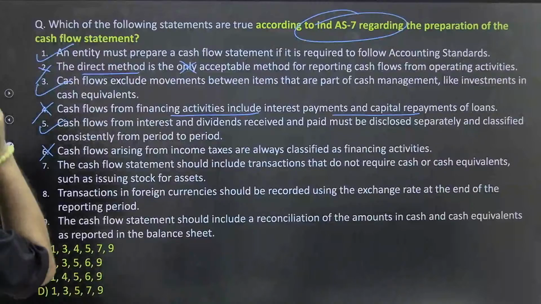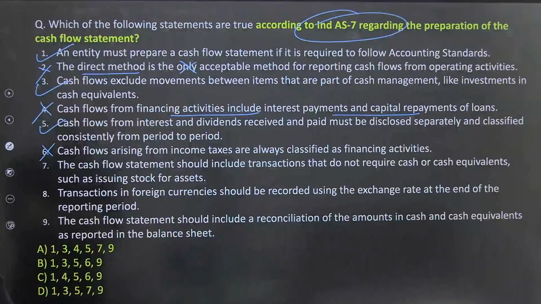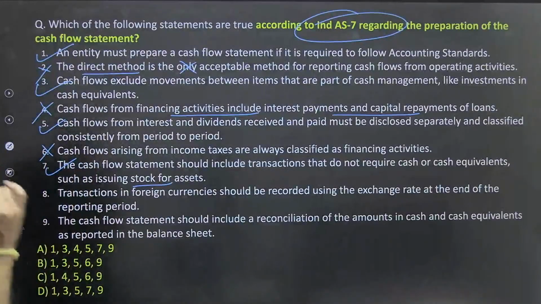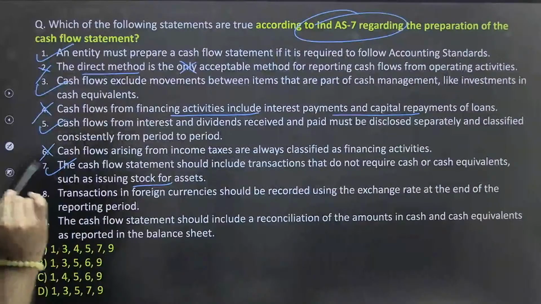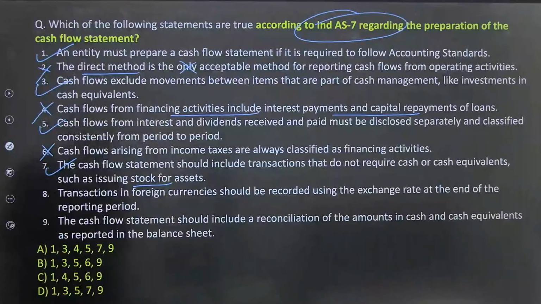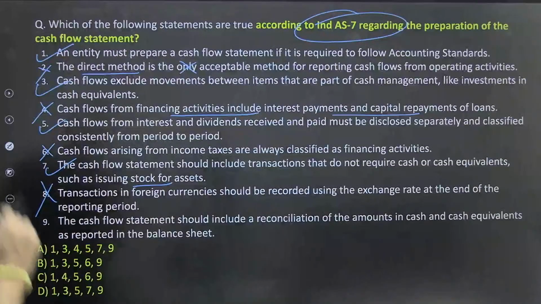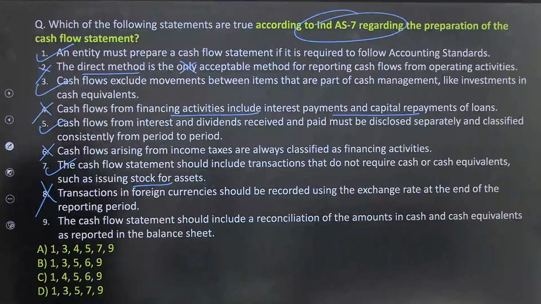Okay, next one, 7: the cash flow statement should include transactions that do not require cash or cash equivalents such as issuing of stock and all. Okay, next one: transactions in foreign currencies should be recorded using the exchange rate at the end of... no, so it will be at market value. Okay, whichever rate the transactions happened at. Okay, the cash flow statement should include a reconciliation of amounts in cash and cash equivalents as reported in